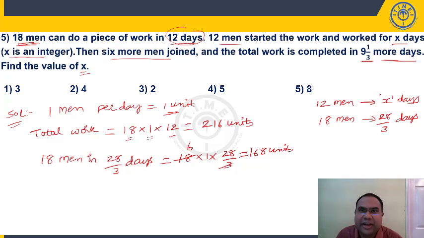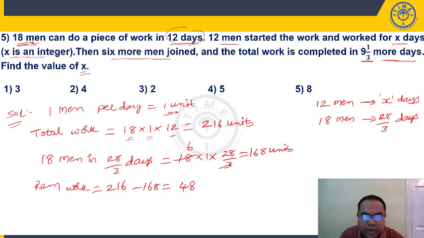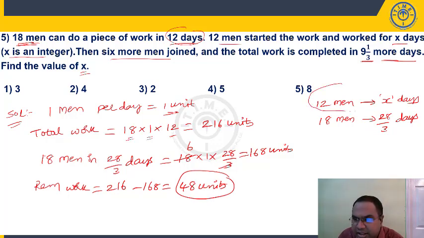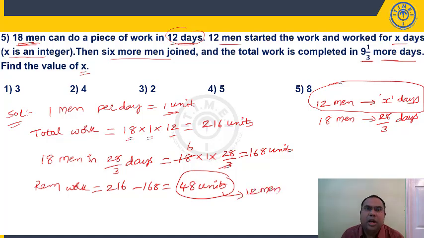But he's saying that after this the work is completed. What does that mean? What is the remaining work? Remaining work is 216 units, the total work, minus 168. That is 48 units. Who should have done these 48 units? Work is completed, he's saying. That means nothing is left out. These 12 men should have done these 48 units. 12 men, each man's efficiency is 1 unit. In 1 day, they will do 12 units, right? 48 units means 48 by 12, they will take 4 days.